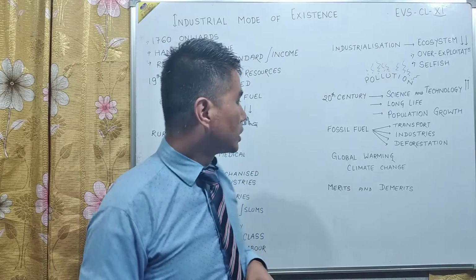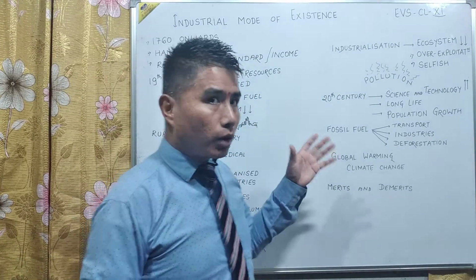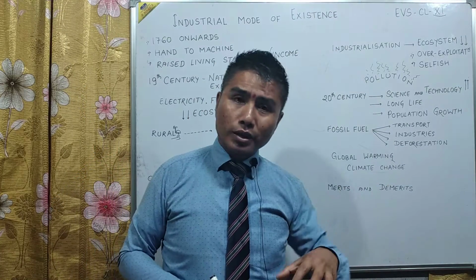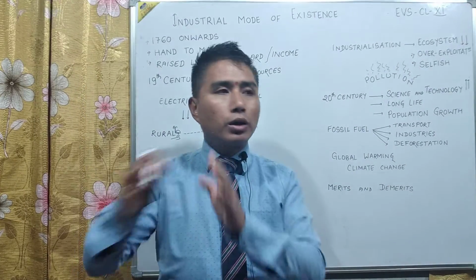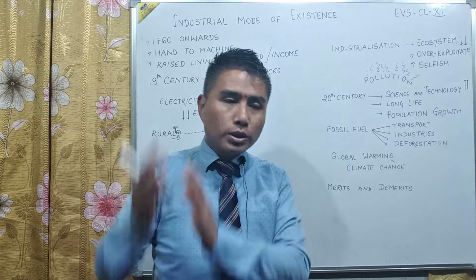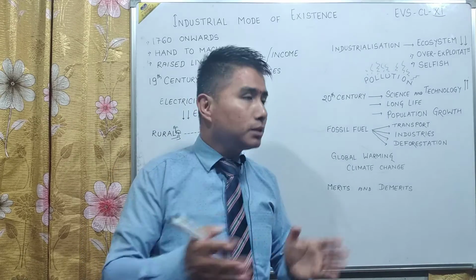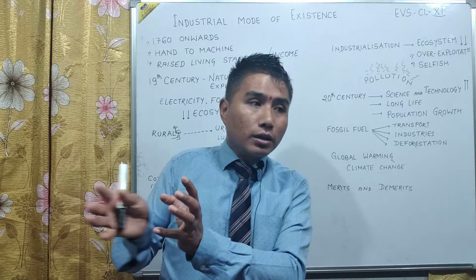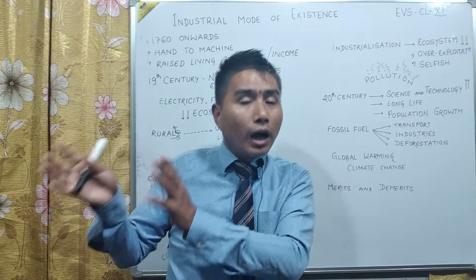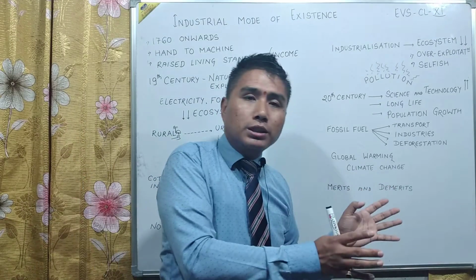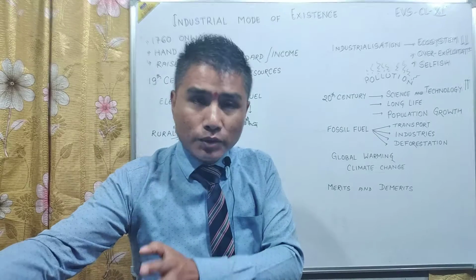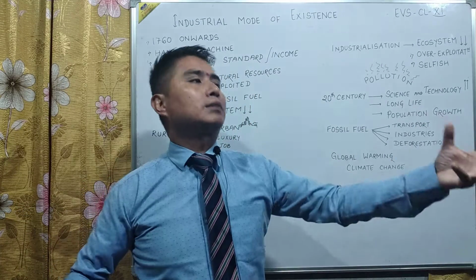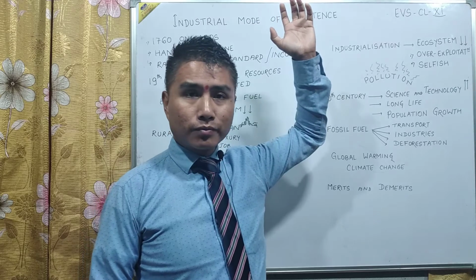Biofuels are also there. So overall what we see is that the industrial revolution, or industrial mode of existence, is still there. In various parts of the world, many countries are totally industrialized. Yes or no? Many groups of people are there who are still hunters and gatherers, or pastoralists, or some depend upon agriculture, some are agriculturalists, and some are totally industrialist.